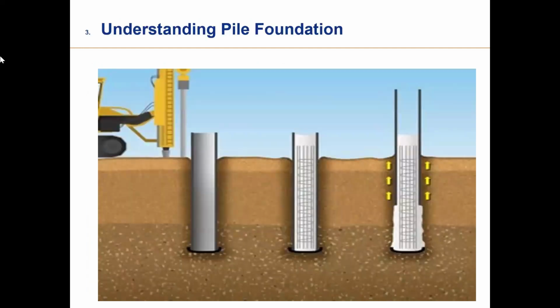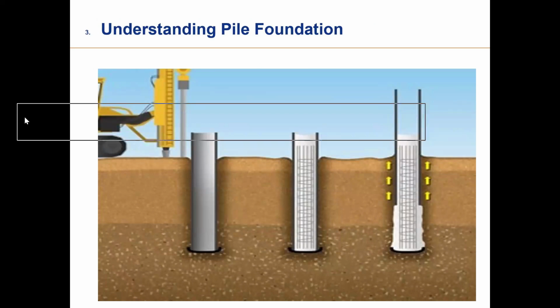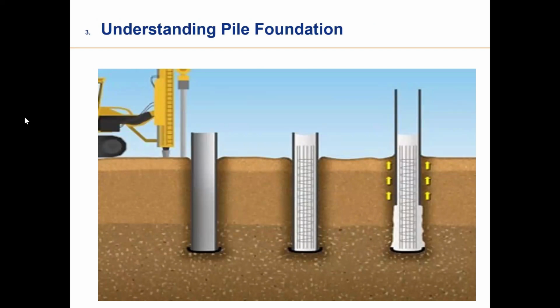Another thing is pile foundation. Understanding pile foundation. So this is in road construction, in your multi-storied building, the foundation. To strengthen the foundation, pile foundation is done. And the methodology is, first you drill the hole till you get the hard strata.